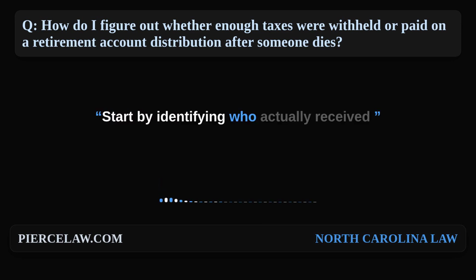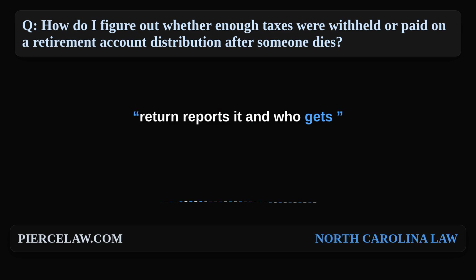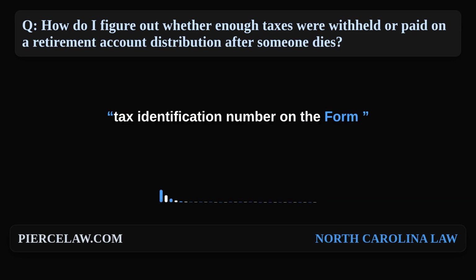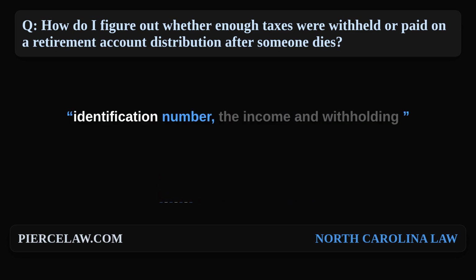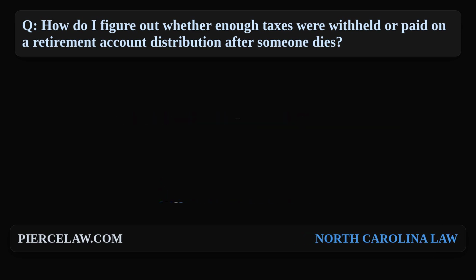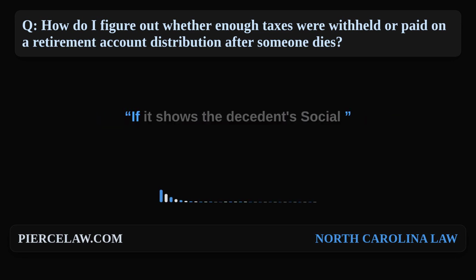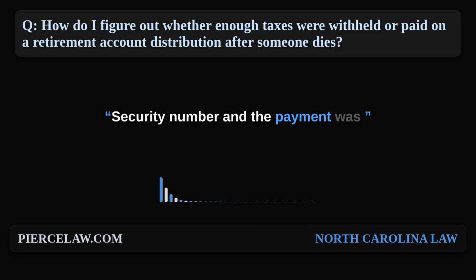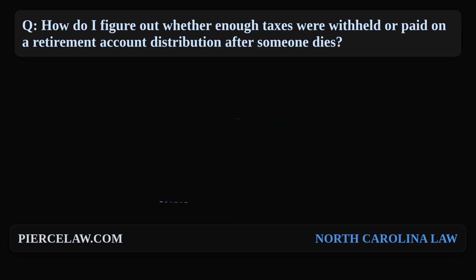Start by identifying who actually received the distribution, because that determines whose return reports it and who gets credit for the withholding. Look at the payee name and tax identification number on the Form 1099-R. If it shows the estate's employer identification number, the income and withholding usually go on the estate's fiduciary income tax return. If it shows a beneficiary's Social Security number, it is usually the beneficiary's income and the beneficiary claims the withholding. If it shows the decedent's Social Security number and the payment was made before death, it generally belongs on the decedent's final individual return.